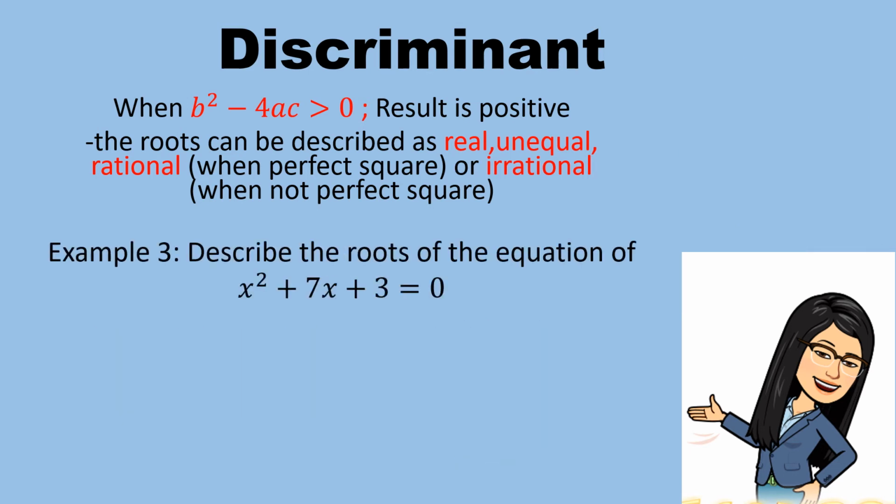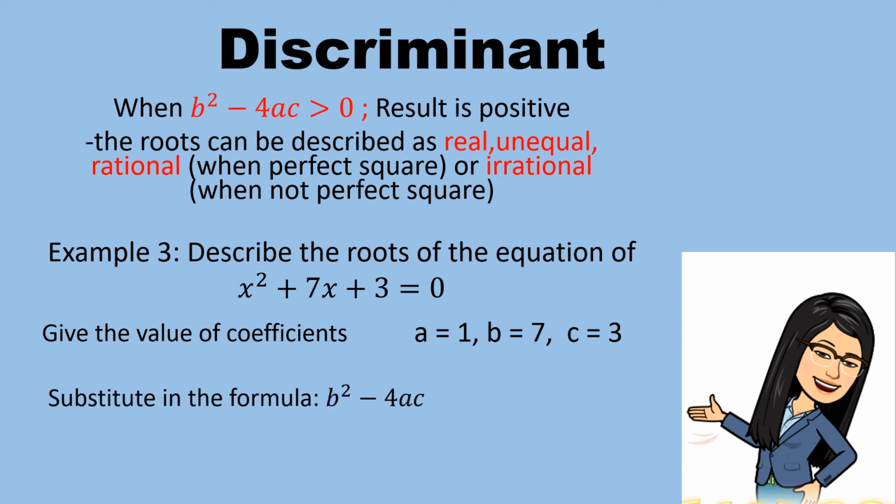Now let us continue by looking at this example. Describe the roots of the equation x squared plus 7x plus 3 is equal to 0. Getting the coefficients, a is equal to 1, b is equal to 7, and c is equal to 3. Substituting in the formula, the discriminant is 7 squared minus 4 times 1 times 3.